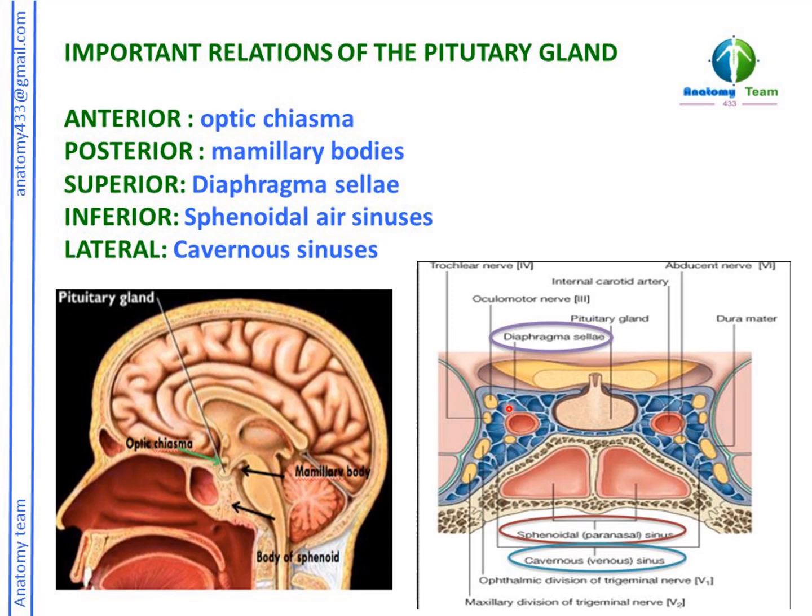So these are the relations of the pituitary gland: anteriorly optic chiasma, posteriorly mammillary bodies, superiorly diaphragma sellae, inferiorly sphenoidal sinuses on either side, or laterally cavernous sinuses.